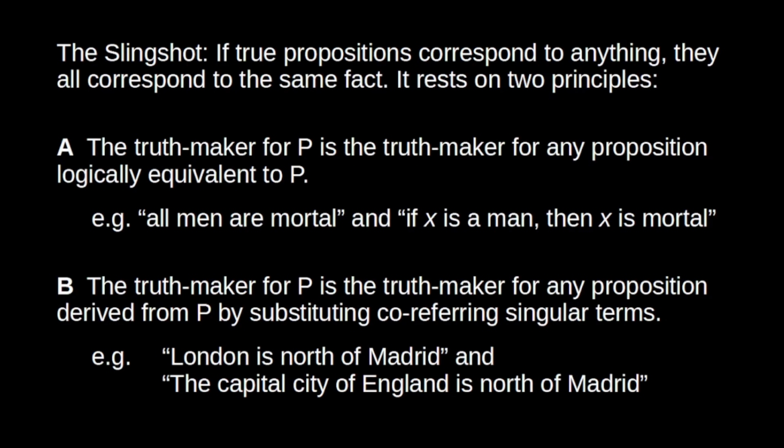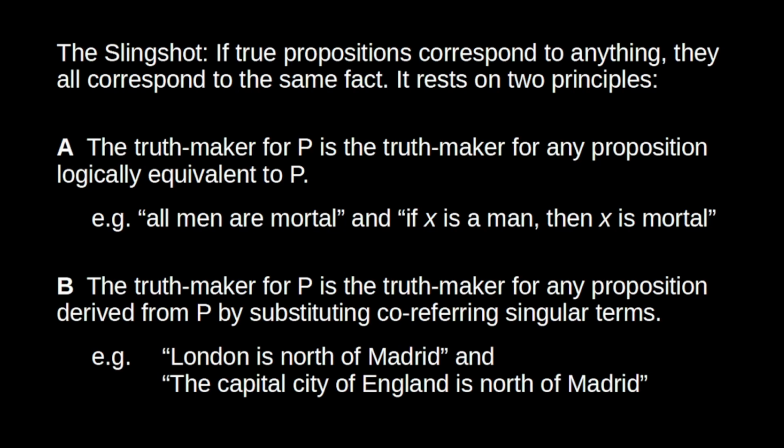Right? So the proposition London is north of Madrid and the proposition the capital city of England is north of Madrid, they both correspond to the same fact. After all, the name London and the name the capital city of England are just conventional, right? We use each of these terms to refer to the same thing, and it's just a matter of convention that we call it London or the capital city of England.